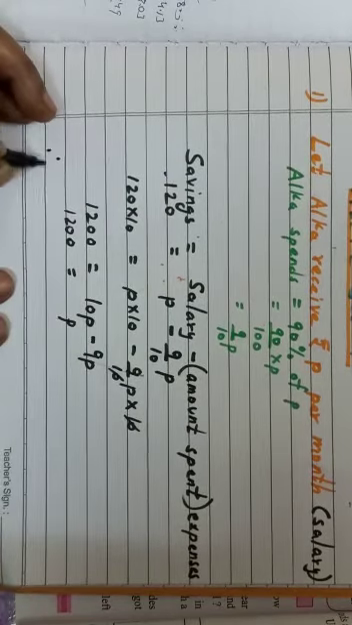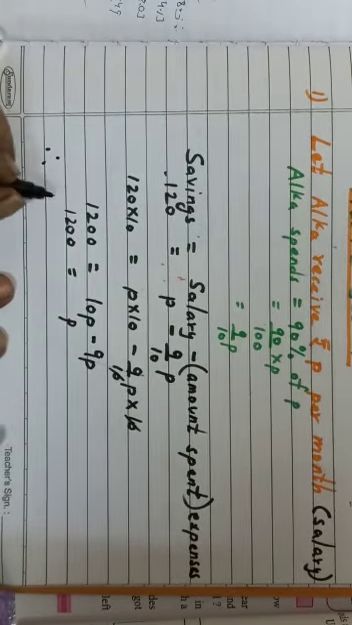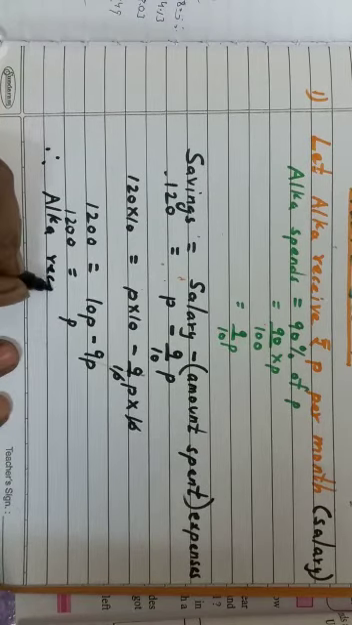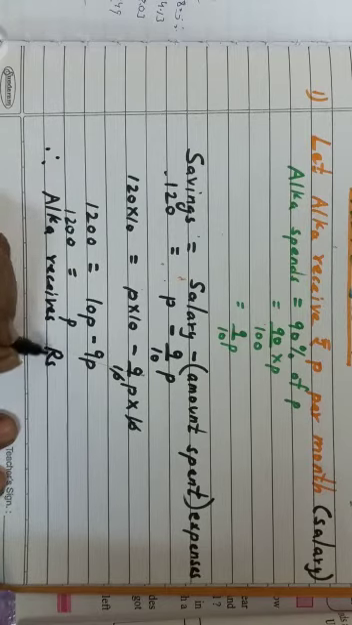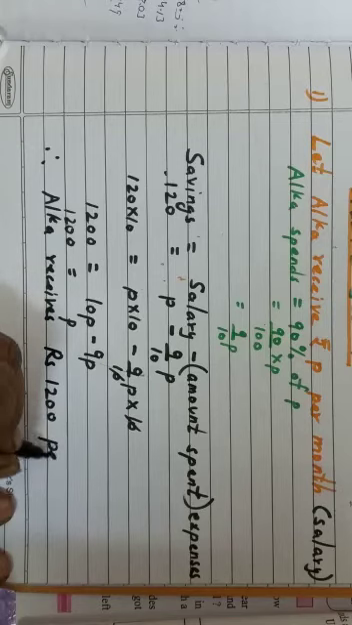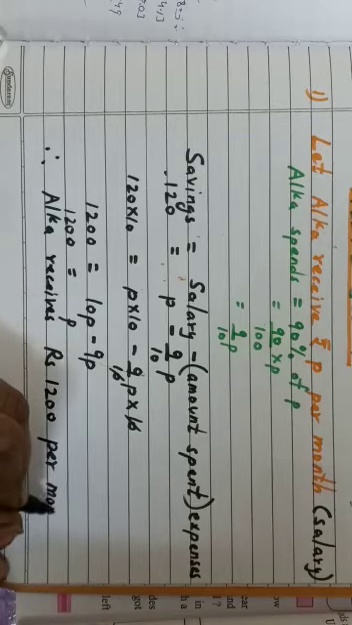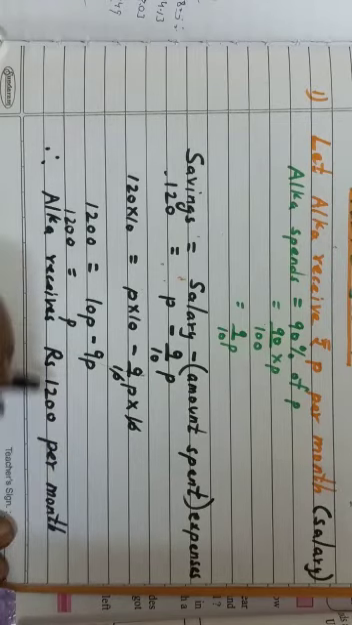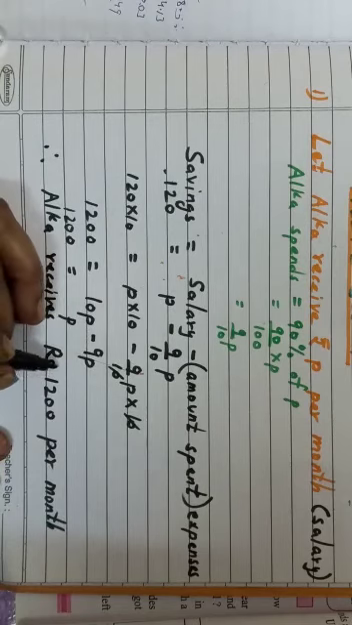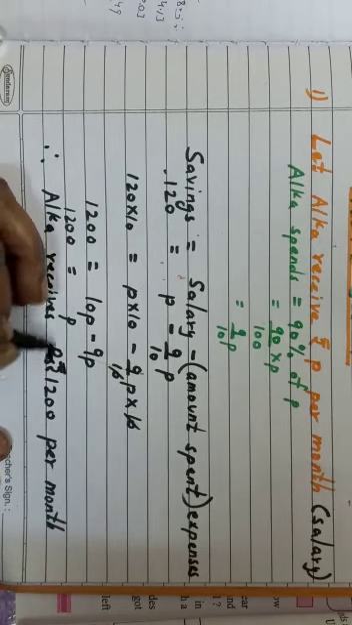So what will we write as the conclusion? Therefore, Alka receives rupees 1200 per month. Like this you have to write the conclusion. Followed? We should use the rupees symbol.